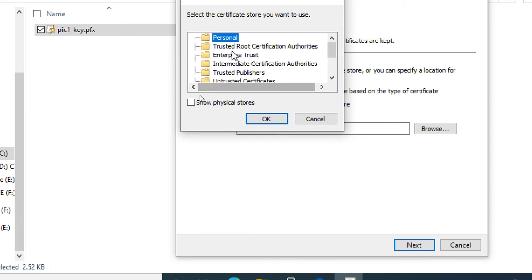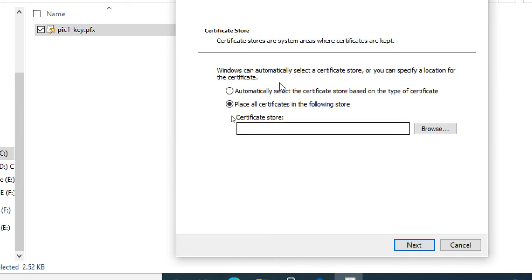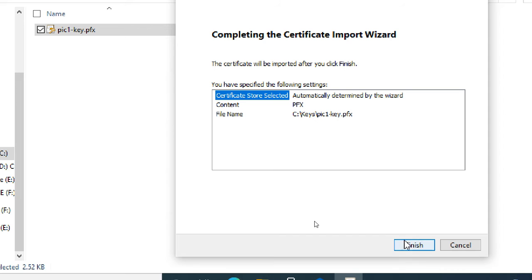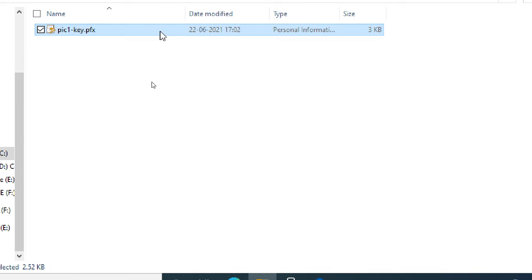So this is the store. This is the store. Personal, trusted, like this. I'm not doing this one. Simple. Keep it automatic. Next. Finish it. Import will be successful.